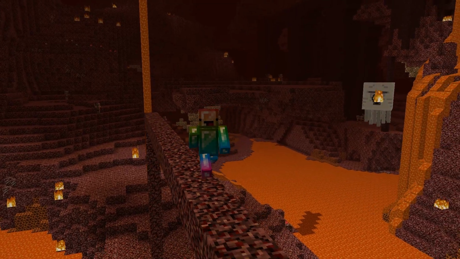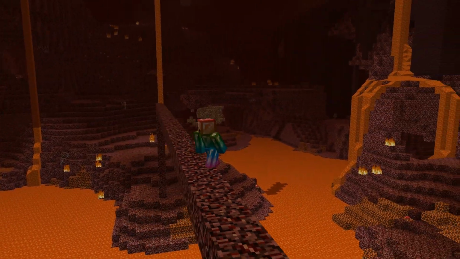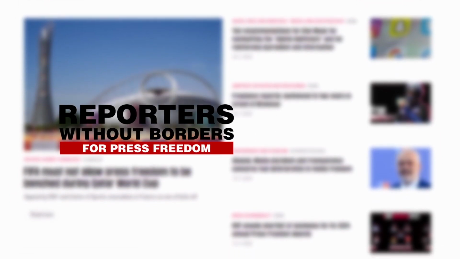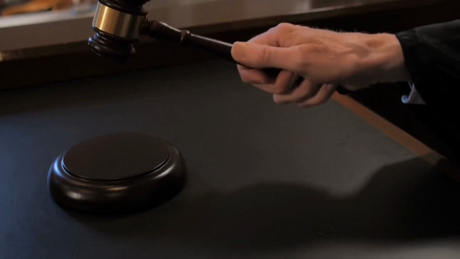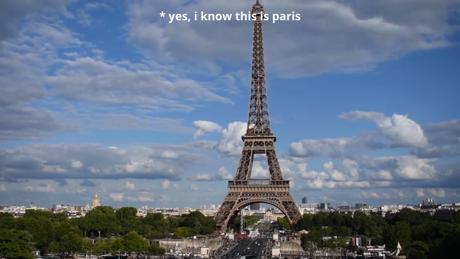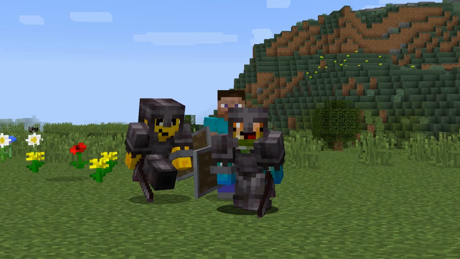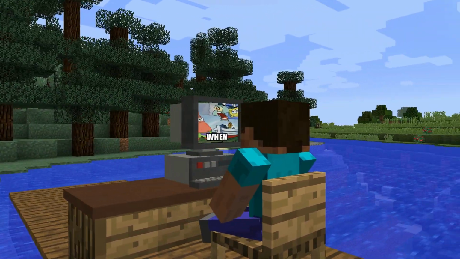So let's talk about the company that dared start this project through all the chaos that's been happening around the world, and that is Reporters Without Borders. Reporters Without Borders, or RSF, is an international non-profit organization governed by principles of democratic governance. RSF was founded in 1985 in Montpellier, France by 4 French journalists. If you couldn't already tell, their goal is to defend the right of every human in being able to have access to free and reliable information.